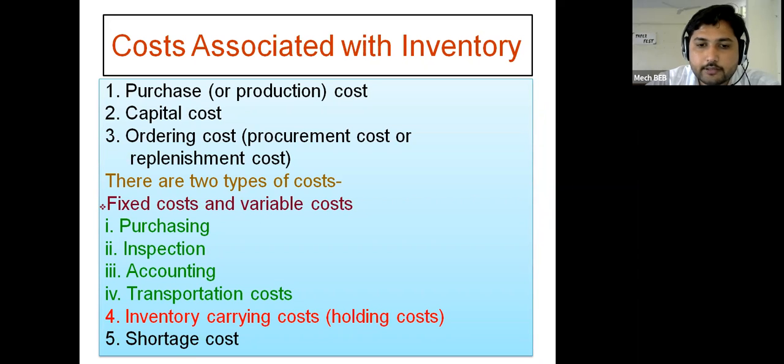Fourth type of cost is inventory carrying cost. And fifth one is shortage cost.